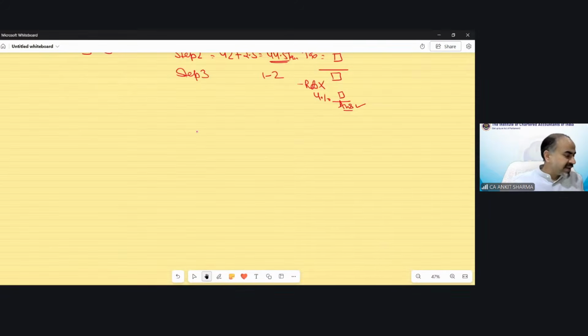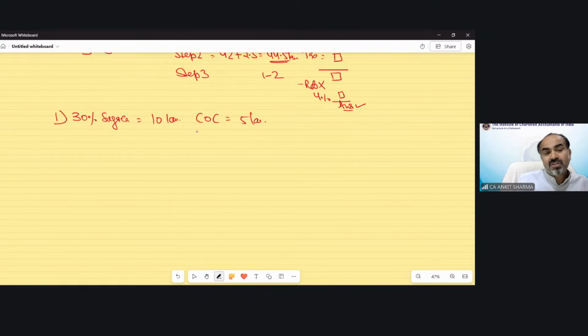So the question was saying that 30% of the sugarcane is sold for 10 lakh rupees. The cost of cultivation was 5 lakh. So now you can see this part of the question in which 30% is purely agricultural activity. Selling price is 10 and the cost of cultivation is 5. So this is my pure agricultural income, 5 lakh rupees.